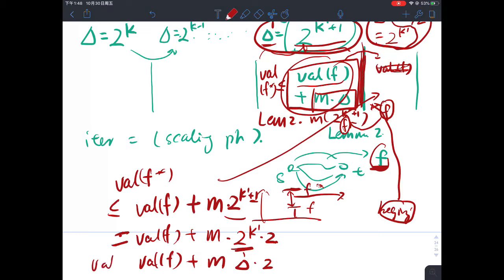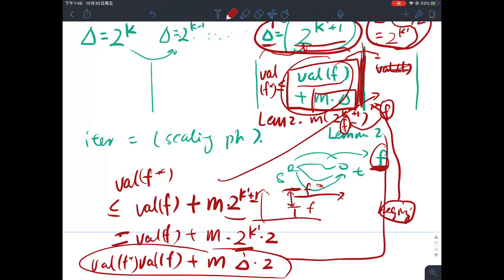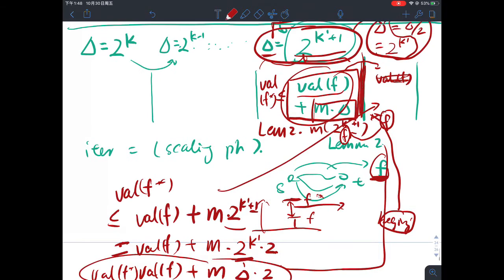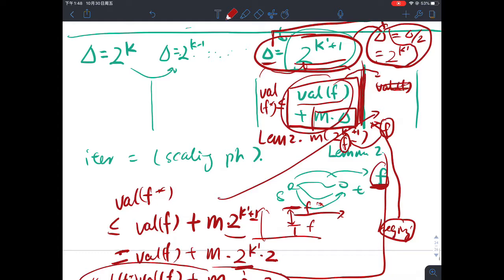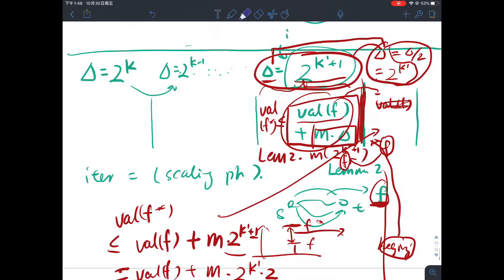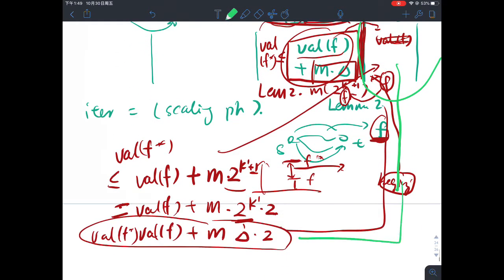So this is what we have at the beginning of the scaling phase we are talking about here. I'm not able to move around things. I'm talking about the scaling phase for this particular component, and for this component I do have this condition.